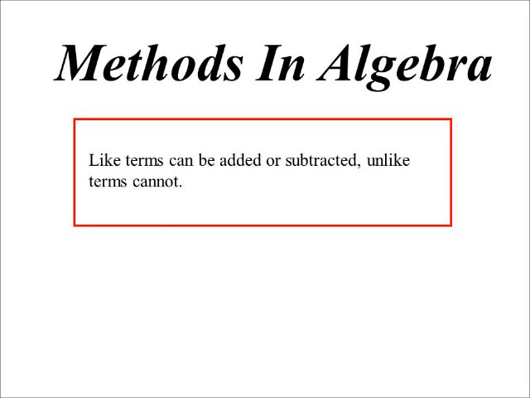Okay, so we start off the course obviously with algebra, methods in algebra, and we start off with a very basic idea that we would have learned. Like terms can be added or subtracted, unlike terms cannot. Because if I've got something, I don't know what it is, but then I've got two of them, I can add them, I just still don't know what the answer is, but I know I've got two of them. So, you know, x plus x is 2x and so on. And that's the basic idea.